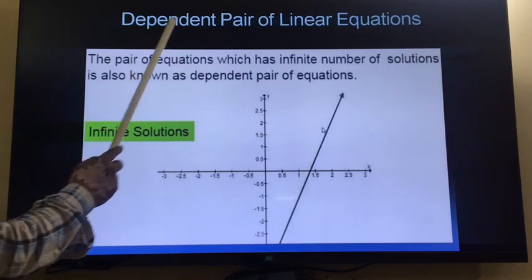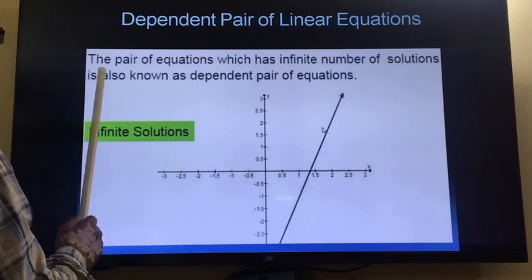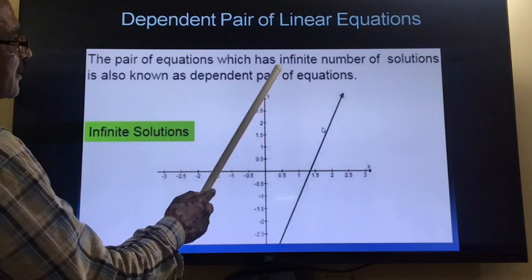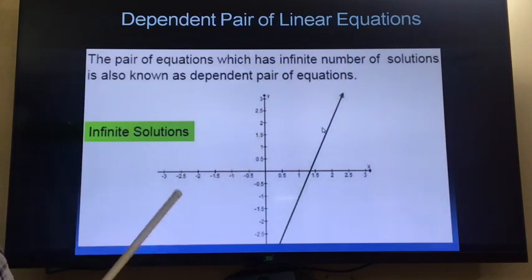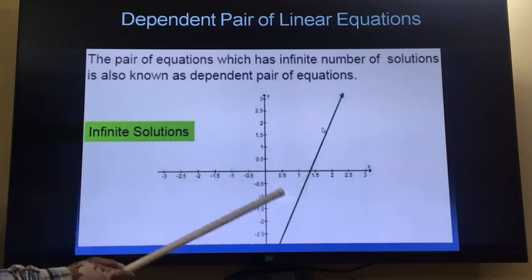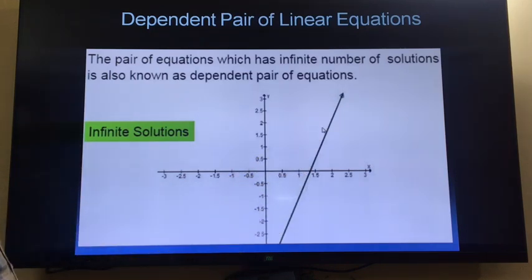Now, dependent pair of linear equations. The pair of equations which has an infinite number of solutions is also known as a dependent pair of equations. So whenever there are infinite solutions, that pair of equations is also known as a dependent pair of equations, right? So another name for a consistent pair with infinitely many solutions is a dependent pair of linear equations.